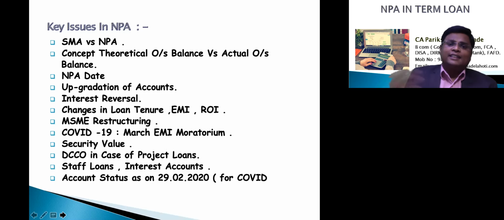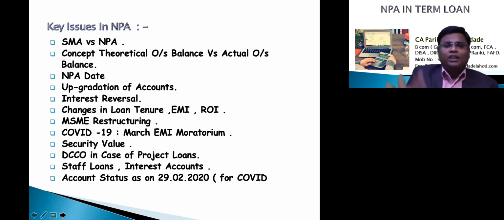So in those cases, the interest will be taken later on; earlier, we have to see only the principal amount. In COVID cases, to give the moratorium benefit of 3 EMIs in the case of a term loan under the COVID regulatory package, the account should be in the standard category as on 29 February 2020. So to give any benefit under the COVID regulatory package, the account should be in the standard category.